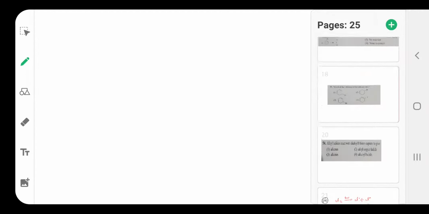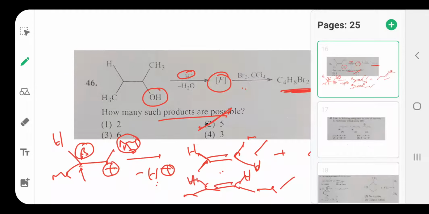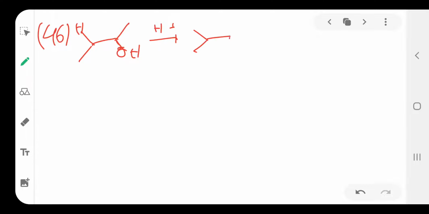This is question number 46. See here, this is the question. OH and H plus combine to form a carbocation.